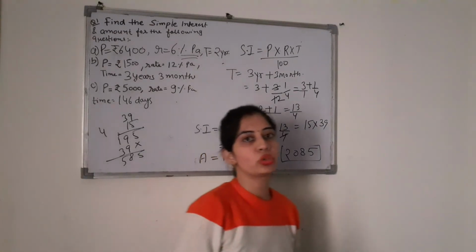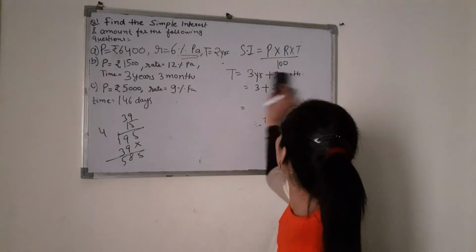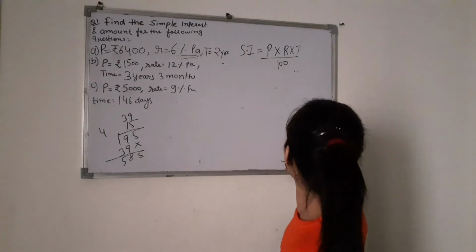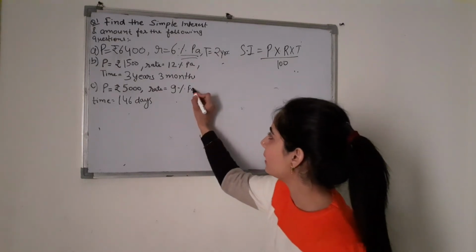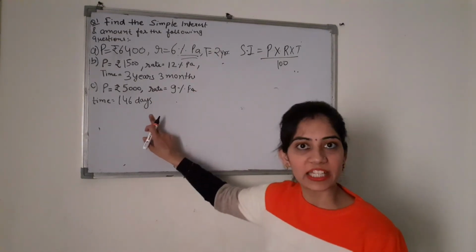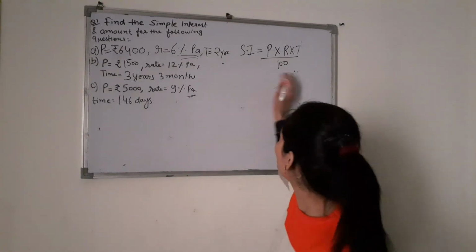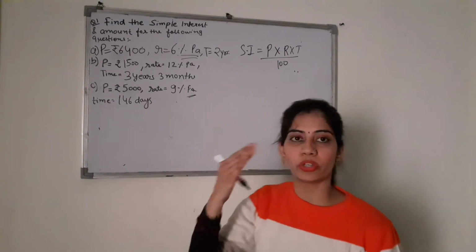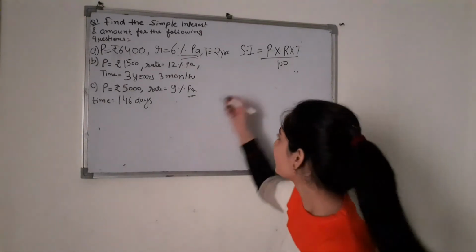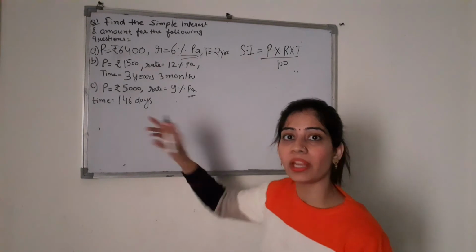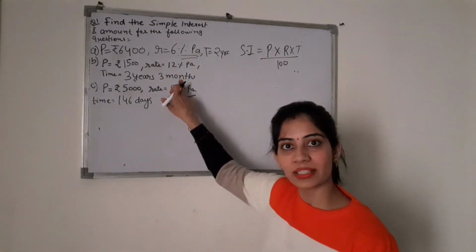Okay. Now move on to the last question. That is 5,000 is principal. Time is 146 days and rate is 9% per annum. Again per annum में rate given है, but time क्या है days में. So first you have to convert it into year. Okay. So 146 days, first of all you have to divide, because days smaller unit है, year larger unit है. And now किससे divide होगा यहाँ पे? Number of days in a year. यहाँ पे months को change किया था, तो number of months in a year.